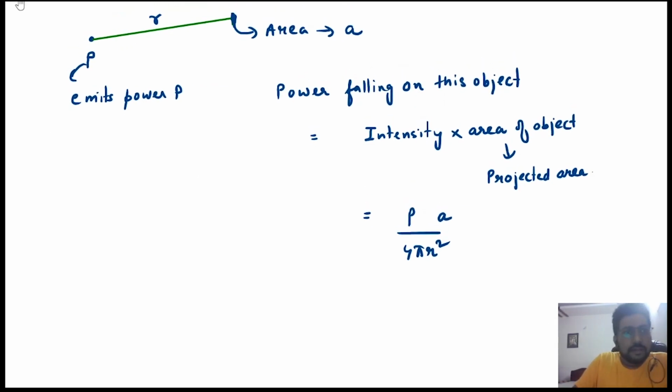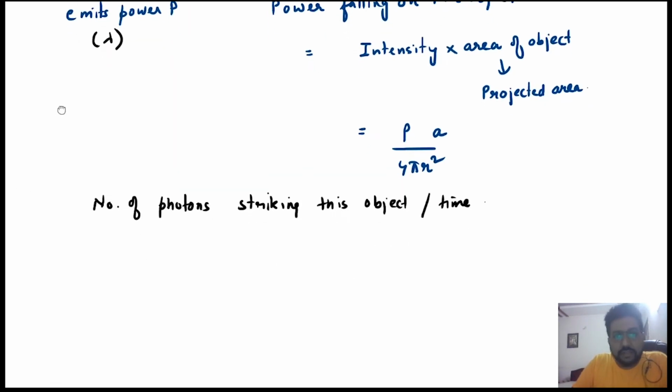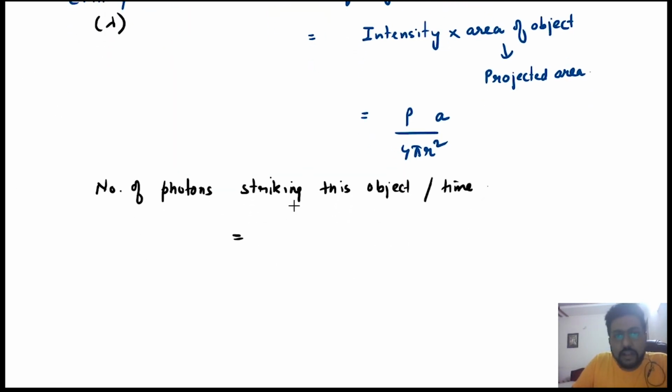Now, next thing that they can ask is number of photons striking this object per unit time, assuming that this light source emits a light which has a wavelength lambda. So in that case, you know that number of photons striking the object per unit time is power by E, right?